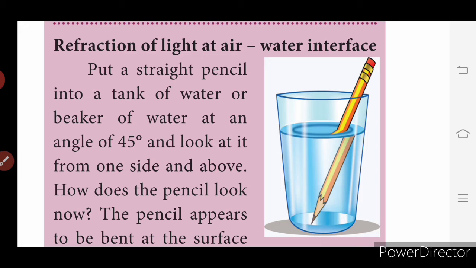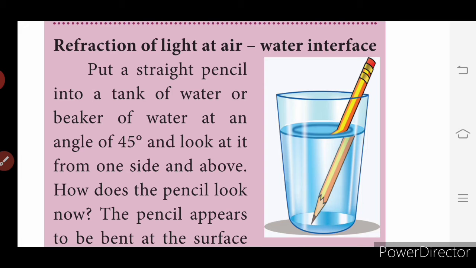Why is it so? It is due to the refraction of light at the air and water interface. When light travels from a rarer medium to a denser medium, the ray gets diverted a little from the normal.